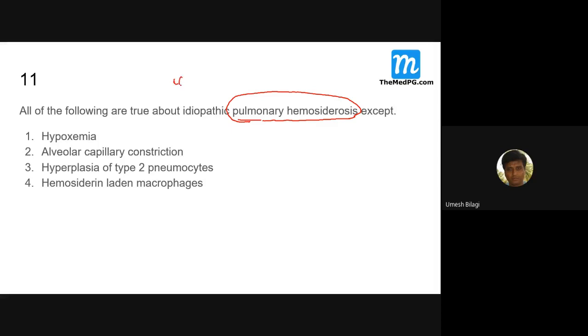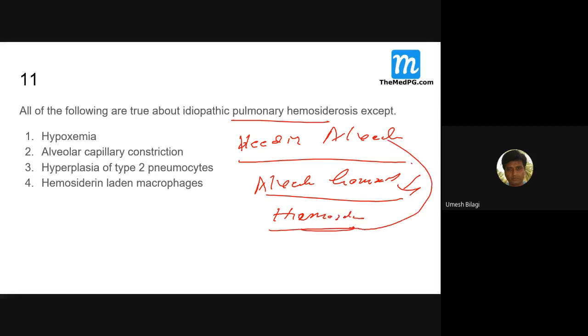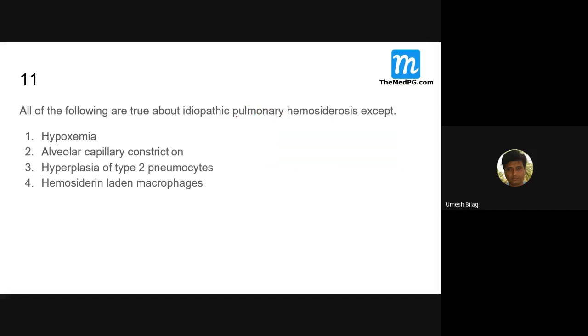Basically in this disease there is bleeding inside the lung alveoli. Alveolar hemorrhage will be there. This leads to hemosiderin deposition there. This is the pathology of pulmonary hemosiderosis.